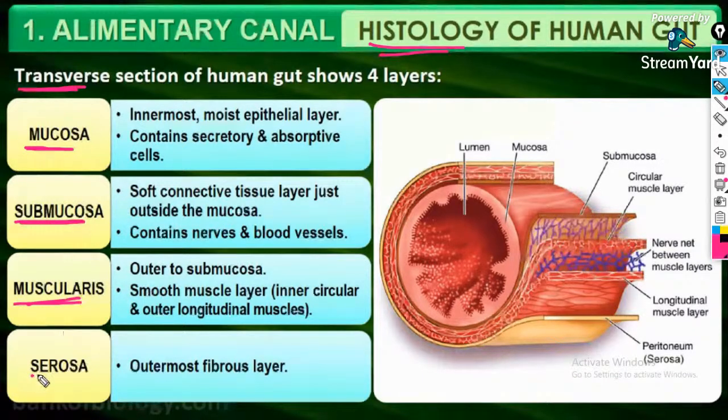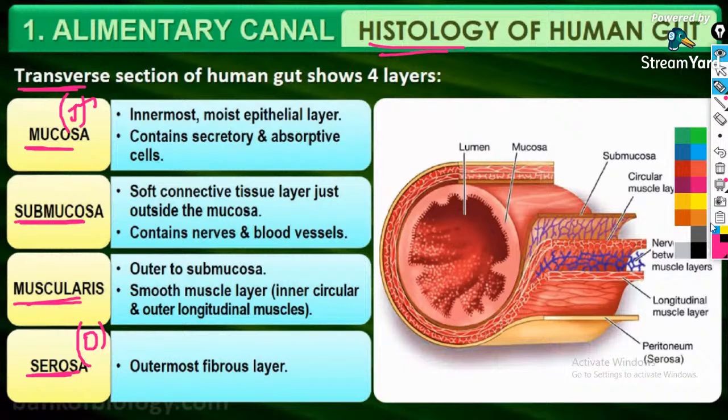Mucosa is the innermost layer and serosa is the outermost layer. We will be studying from serosa, muscularis, submucosa to mucosa.